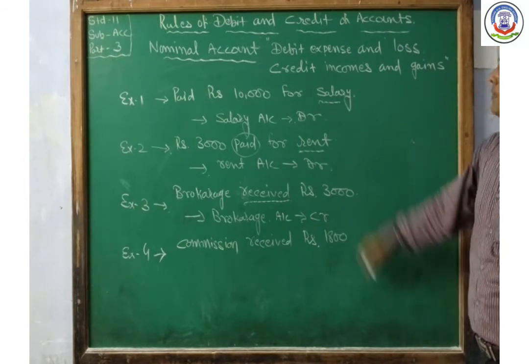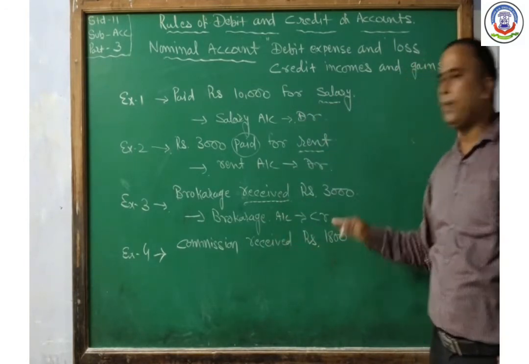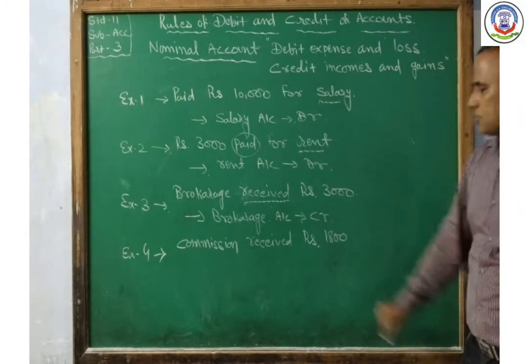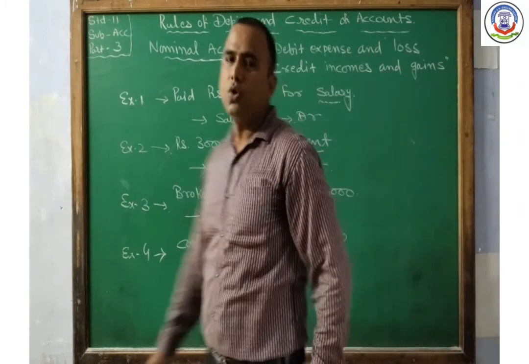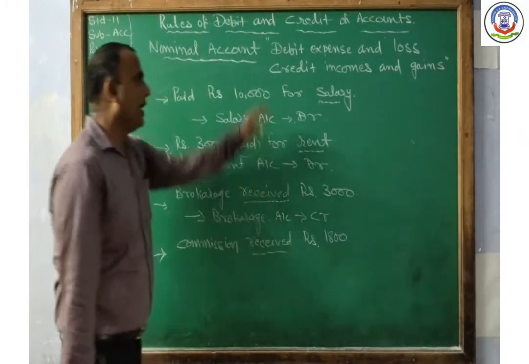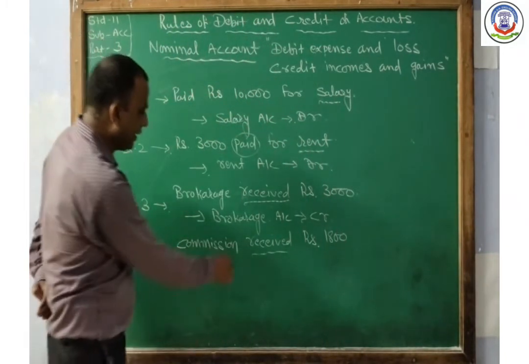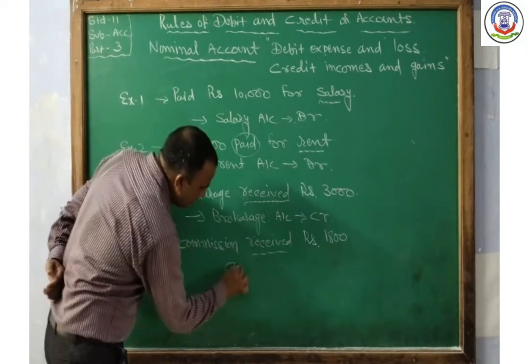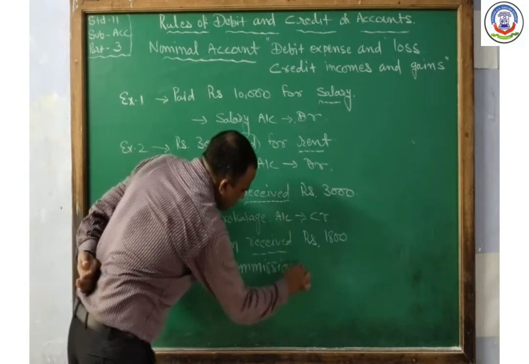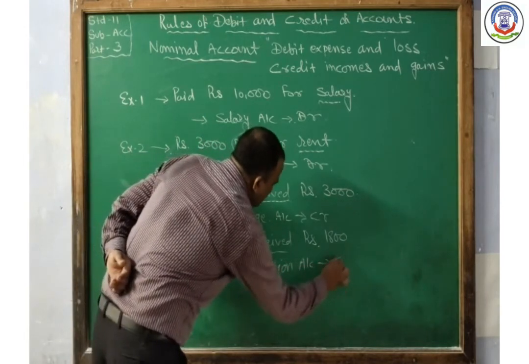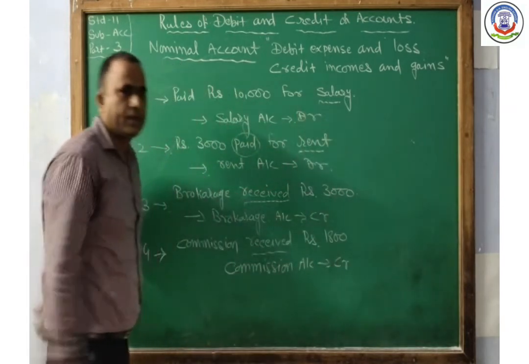Next one is there, commission received rupees 1,800. So received means it is an income for the business. As per the rule of nominal account, all income must be credited. So in this transaction, commission account credited.